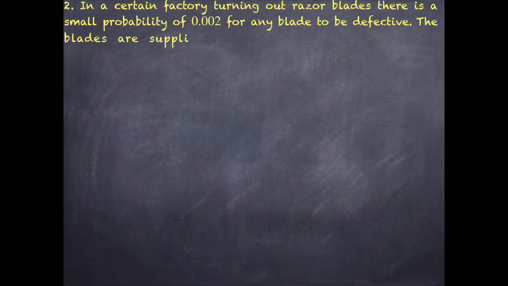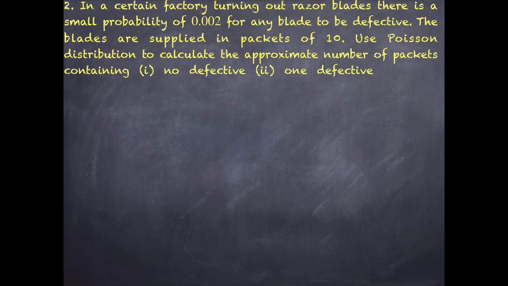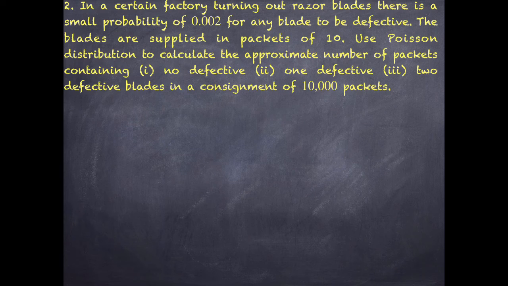In a certain factory turning out razor blades, there is a small probability of 0.002 for any blade to be defective. The blades are supplied in packets of 10.